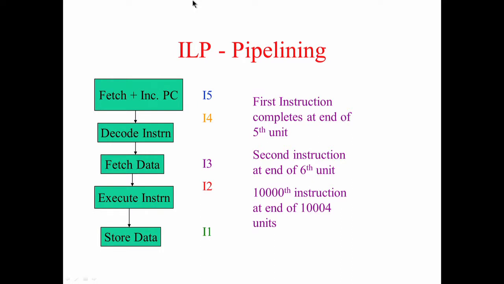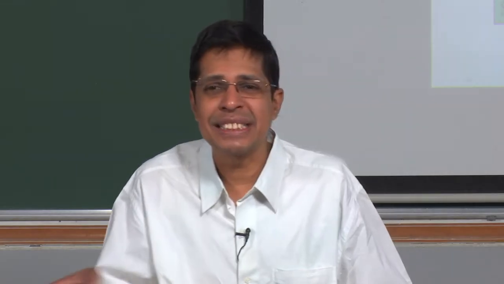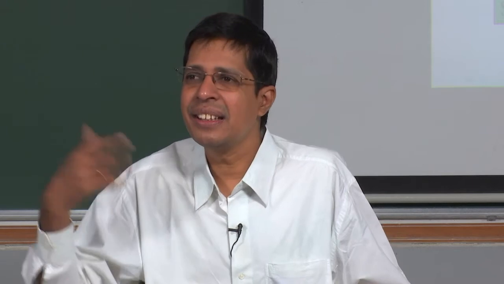What you see here is that every unit I finish 1 instruction. In pipelining, the 10,000th instruction comes at the 10,004th unit; the first instruction finishes at the 5th unit, the second instruction at the 6th unit, and so on. So every unit I get 1 instruction. What is that unit? Basically a cycle. Every cycle I get 1 instruction, so cycles per instruction is 1. This is not superscalar. Can I get something like CPI less than 1? Then you become a superscalar architecture.